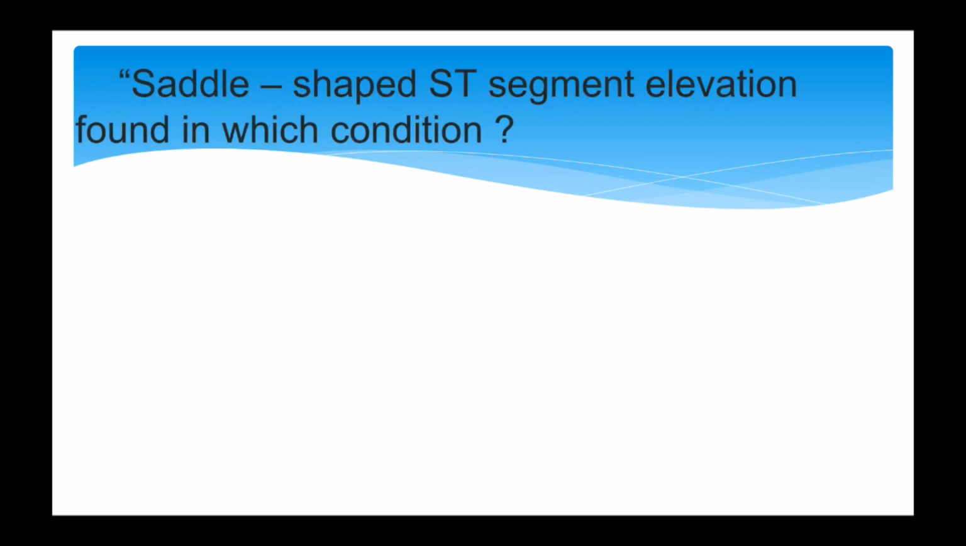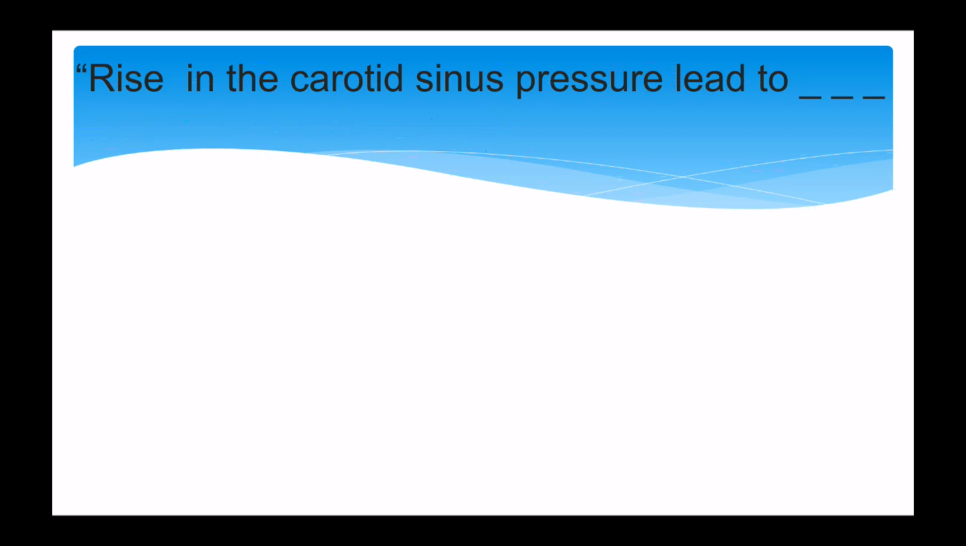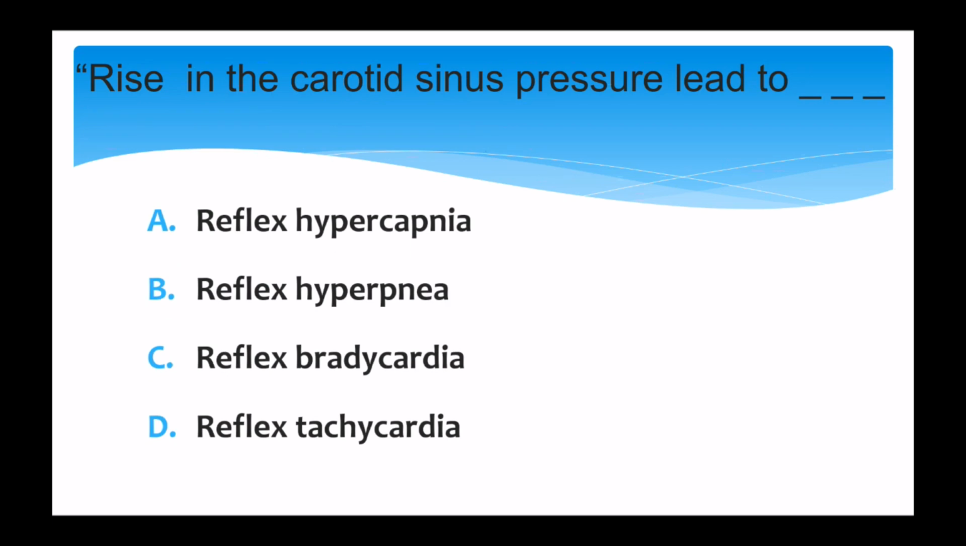Next question. Saddle shaped ST segment elevation is found in which condition? If we are talking about the ST segment, it means we are talking about the ECG. So your options are pericarditis, endocarditis, myocarditis, and cardiac tamponade. And the correct answer is